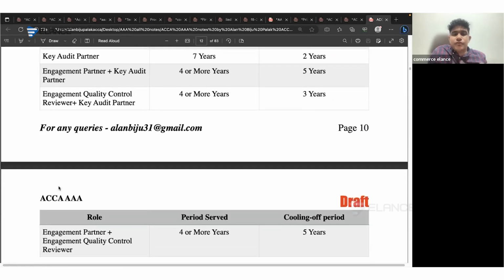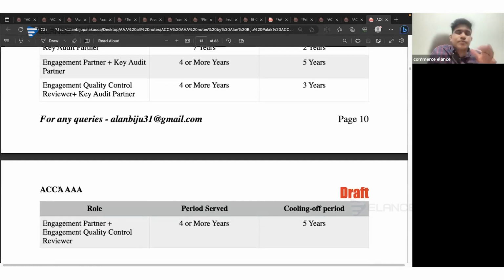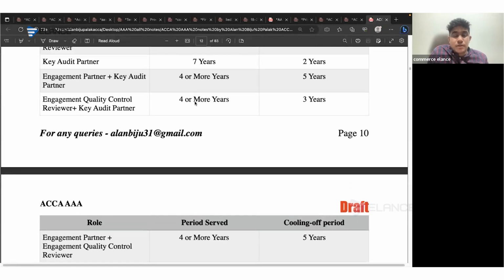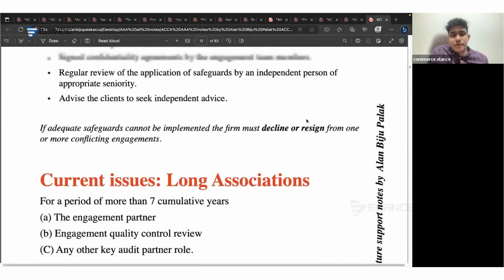Consider that they have performed multiple roles. If the auditor has taken multiple roles, such as key audit partner and engagement quality control reviewer, then in all situations where there is an engagement partner's role, you can continuously work for a maximum of 4 to 7 years. The cooling off period will be 5 years. And wherever there is an engagement quality control reviewer, the cooling off period will be 3 years at most. So this is how the cooling off period will appear.